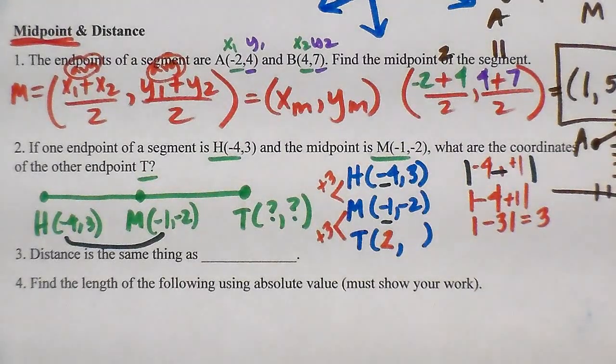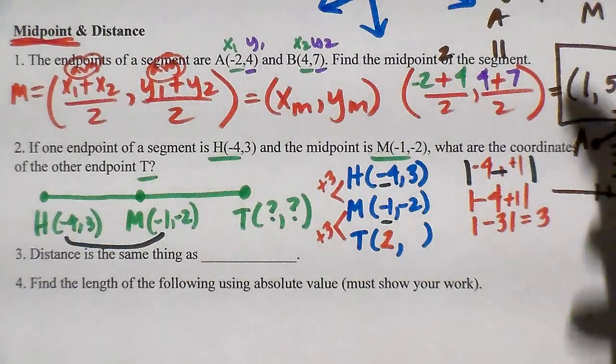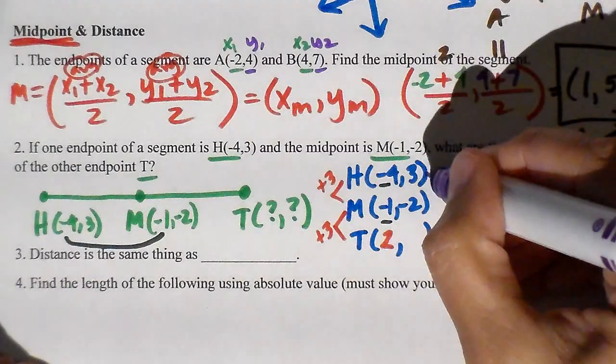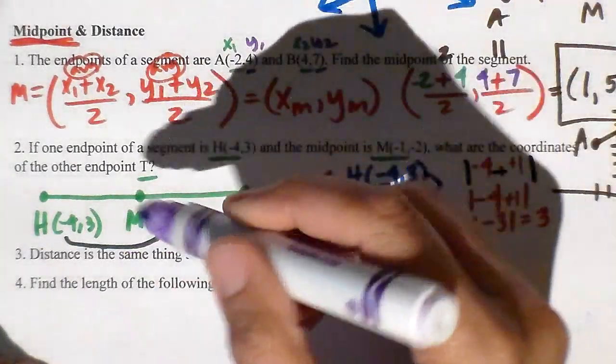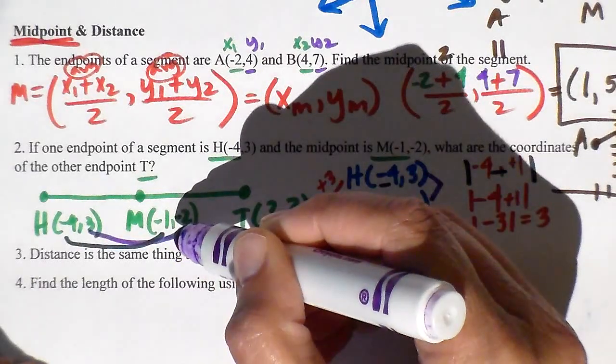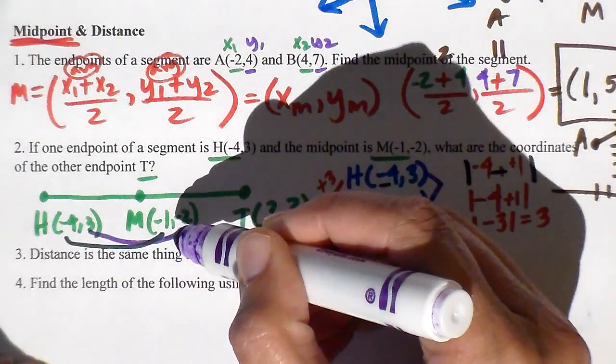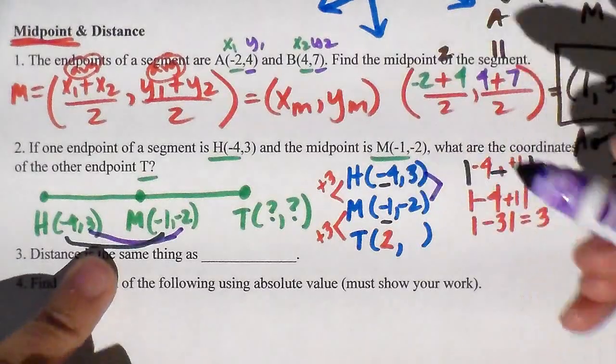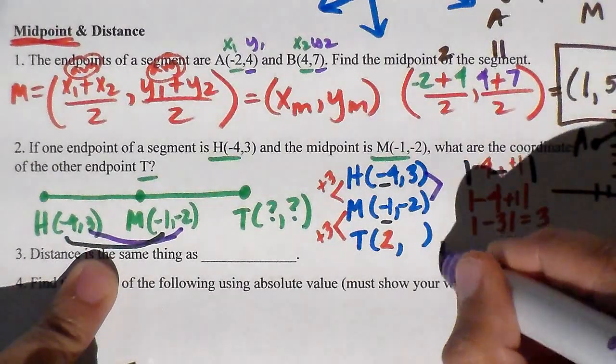Now, let's look at the y-coordinates. I went from 3 to -2. Okay? From 3 to -2.